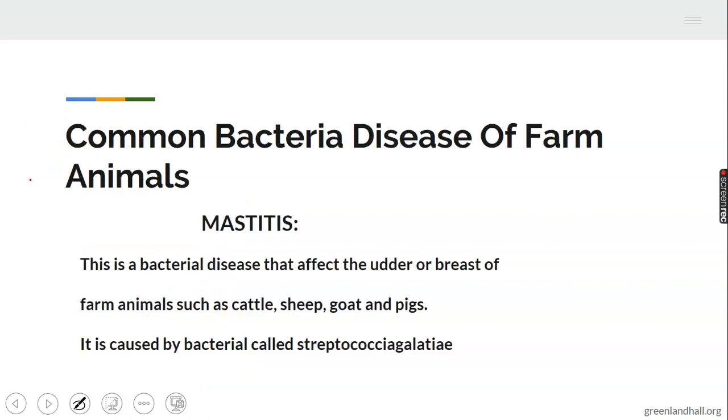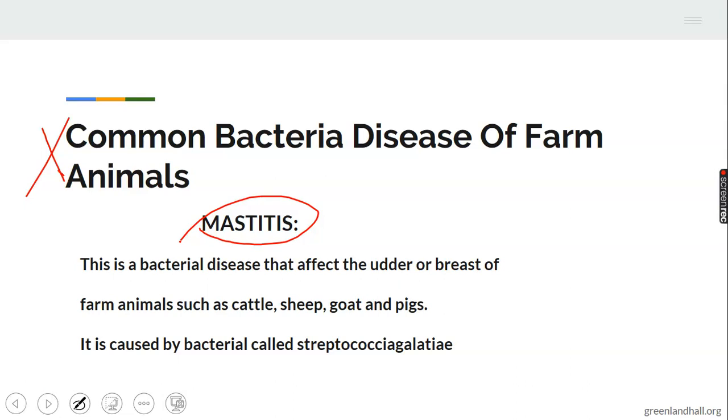Okay, let's continue. Common bacterial diseases of farm animals. I believe you are through with that write-up. The first one we have here is mastitis. Mastitis is one of the commonest diseases of farm animals.